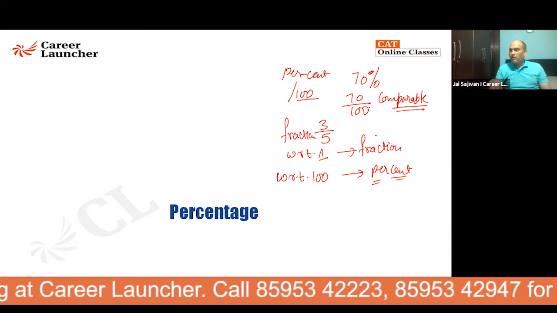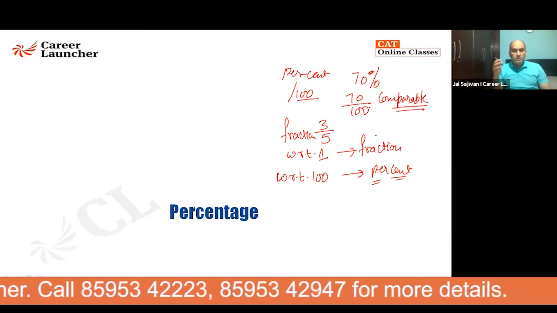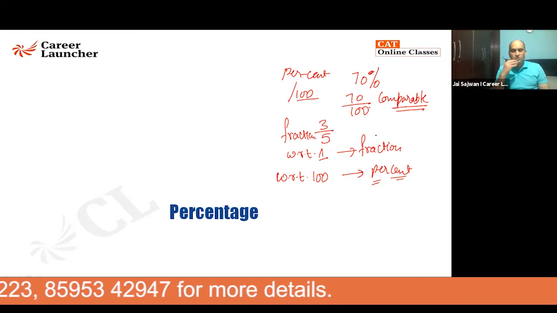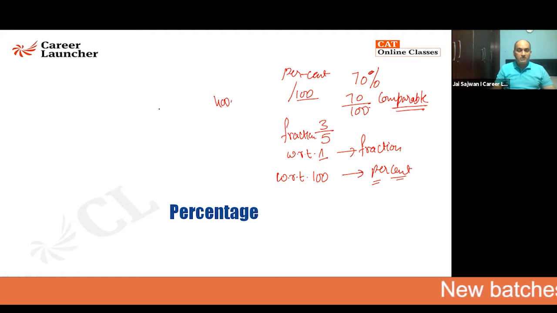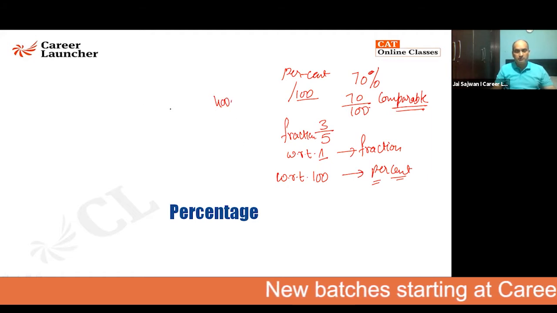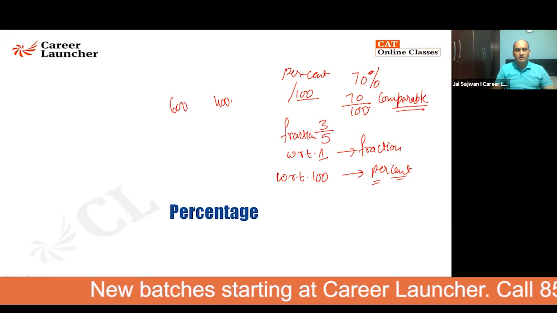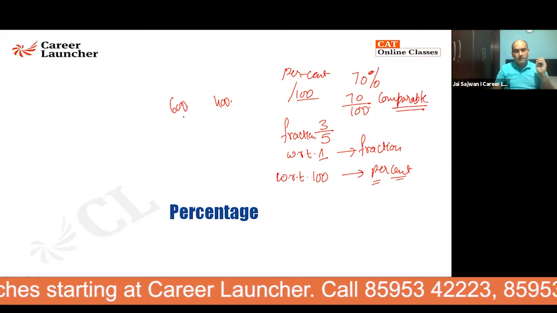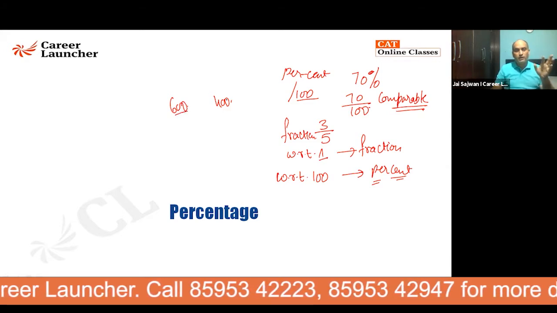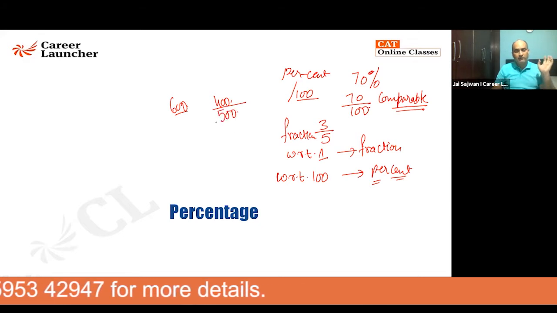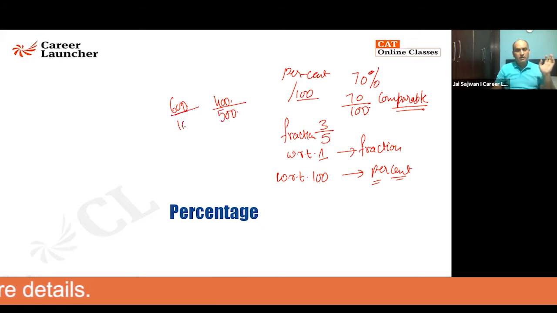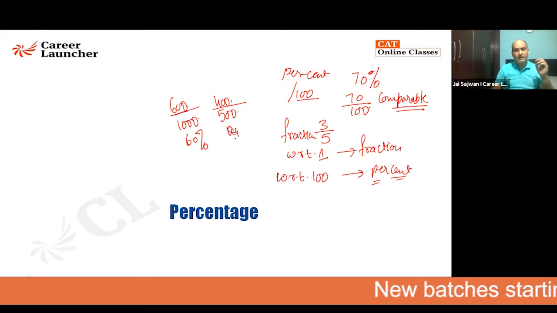For example, if we did not know about percentage or fraction, and someone asks you how much you scored in your 12th, say you belong to CBSE and you say I scored 400. Someone else is asked, he's from some XYZ board. This person says 600. It looks like 600 is more than 400, but then I have to ask also what the total marks are, and you say it is 500. If I ask here, it is 1000. Now you can make out it is 80%, while this is 60%.